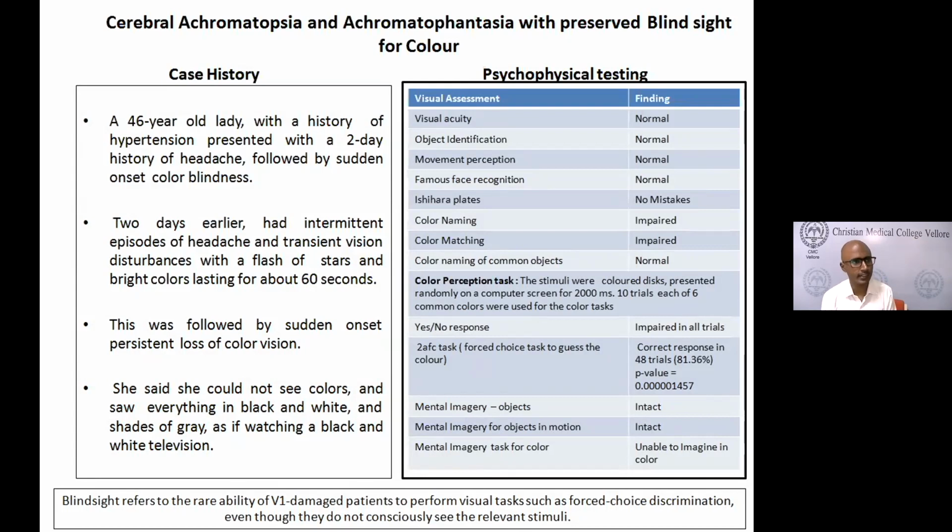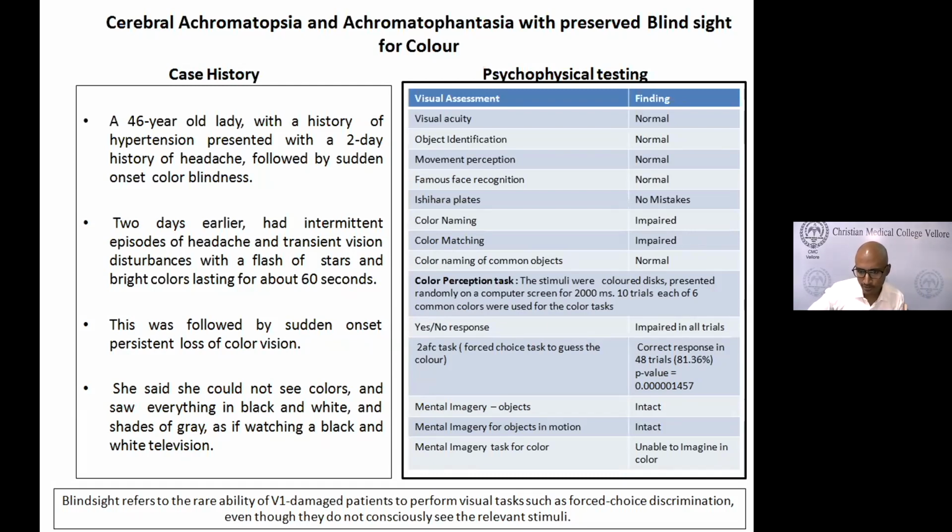Coming to color examination, we have a task where we show color discs and the person has to name the colors. She was unable to name any of the colors we showed, and she was unable to match them either. That means she is not able to perceive the colors. But the way we found that she has blindsight is a two alternate forced choice task. You show the color and give only two options, like an MCQ: you show red and ask whether it's red or green. When you give her a two forced choice question, she was getting it right in almost 80% of the trials.